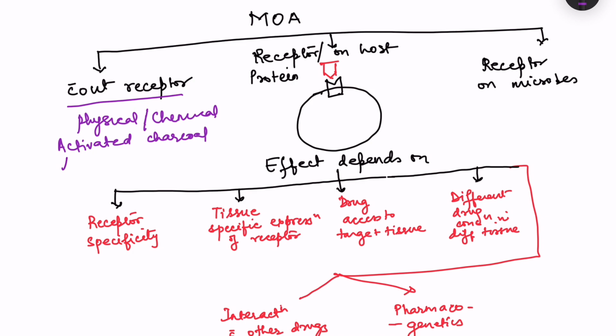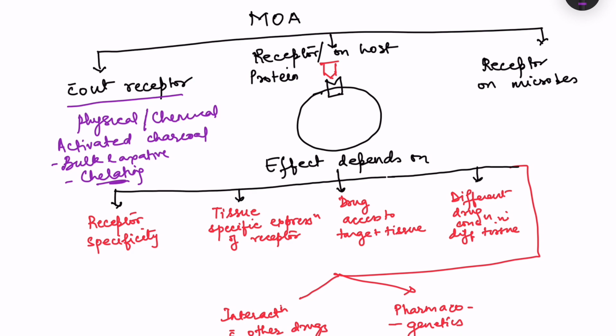Then there are the bulk laxatives. They act by just their physical action. There is other action as well, but the physical action provides the mass. Okay, then certain antacids neutralize the gastric HCl, the hydrochloric acid which is released in the gastric juice. For that neutralization, the antacids, mainly because of their basic nature, neutralize it. Okay, then chelating agents are there. Chelating agents remove heavy metals like calcium by binding to them.